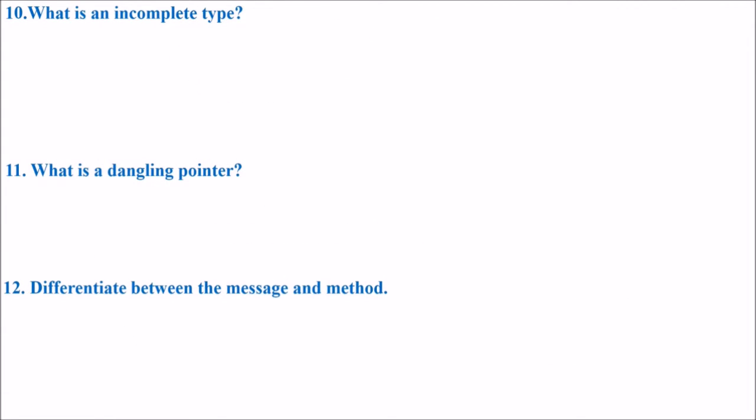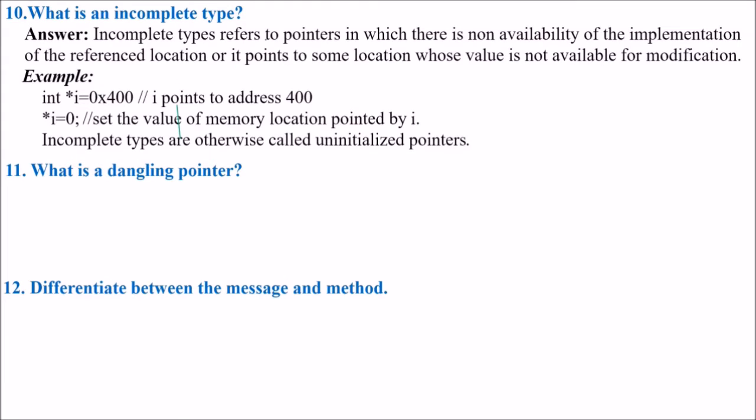What is an incomplete type? Incomplete types refer to pointers in which there is non-availability of the implementation of the reference location, or the pointer points to some location whose value is not available for modification. Let me tell you again. These incomplete types refer to pointers in which there is non-availability of the implementation of the reference location, or it points to some location whose value is not available for modification.